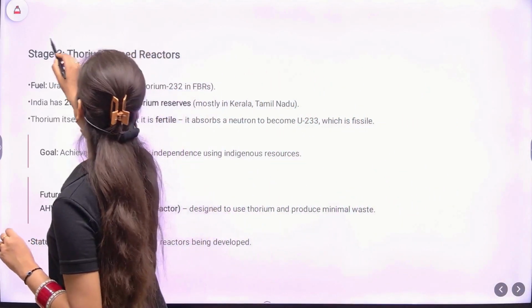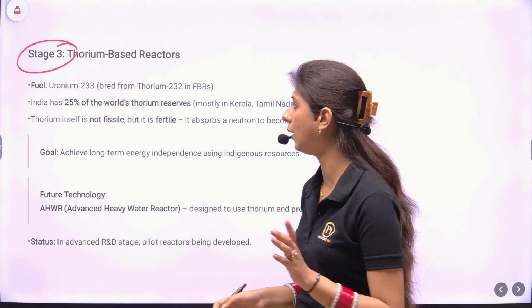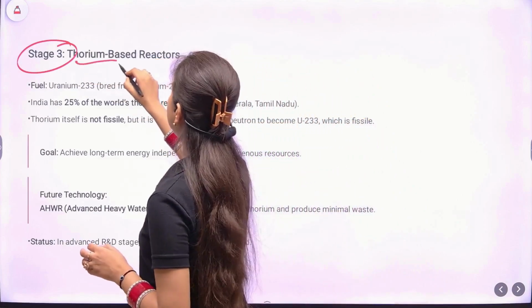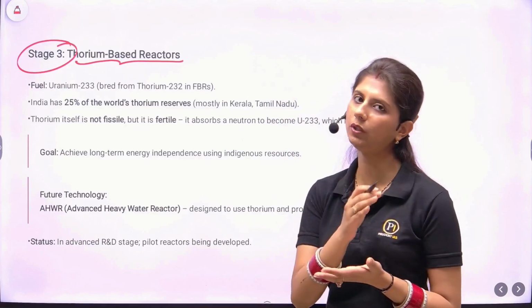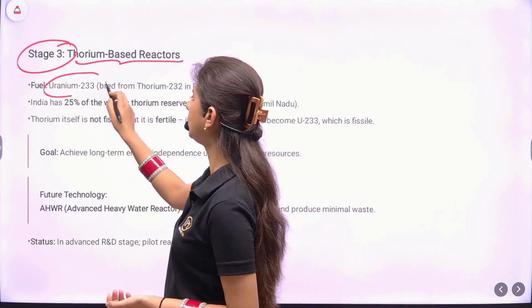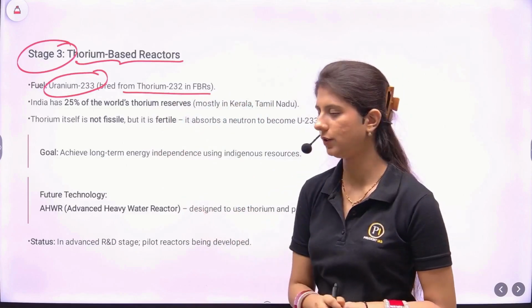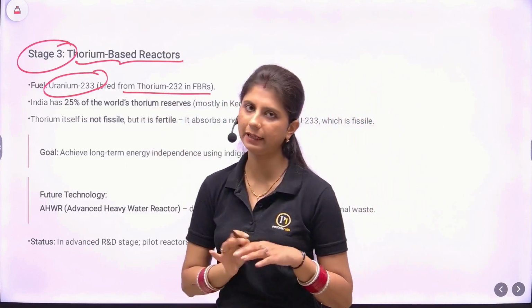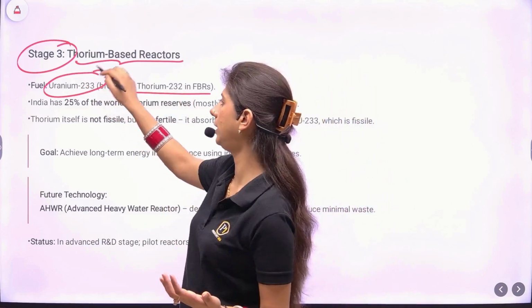Stage 3 will make the whole program sustainable. How? This will be a thorium-based reactor. What will we choose as the fuel? The uranium-233, which we got from stage 2, part 2. That is uranium-233, which was bred from thorium-232 in the fast breeder reactor. So there is no problem of getting thorium. It is in abundance, and from that we got uranium-233 as well.